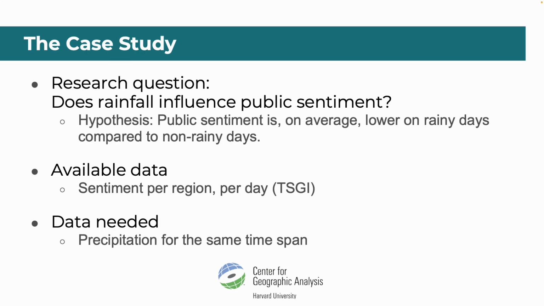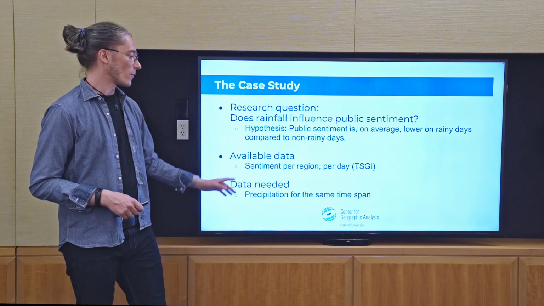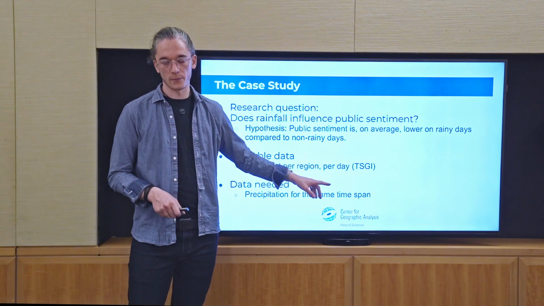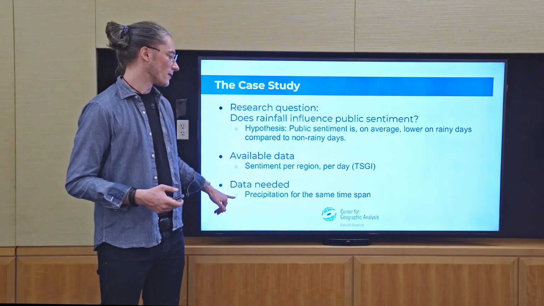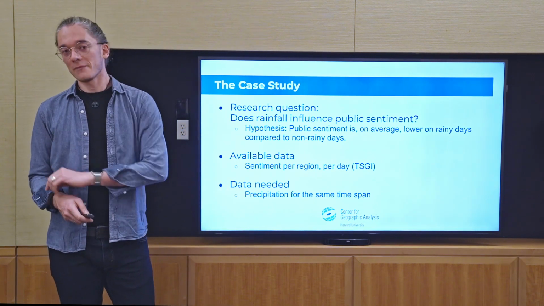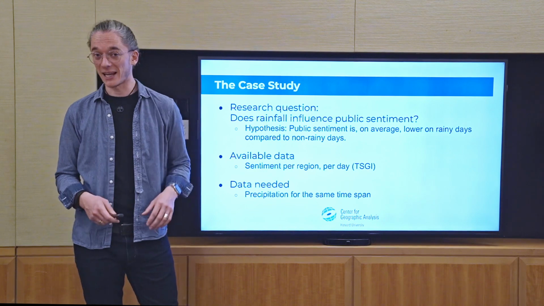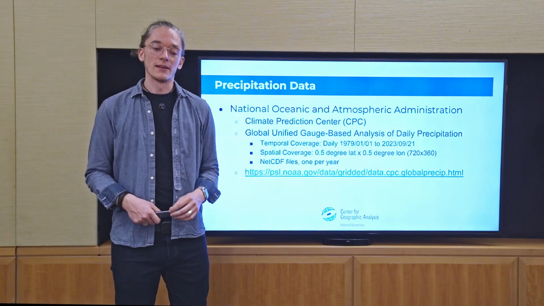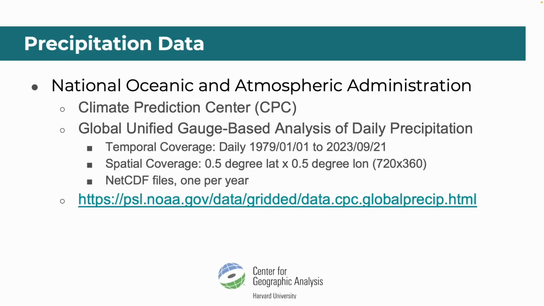The available data so far, as I said, is our Twitter Sentiment Geographical Index data set where we have a sentiment average per region and per day. So good so far, right? If you want to combine that with precipitation, then we probably also need some data about rainfall over the same time span, right? Luckily, there is something like that available. I actually started Googling myself about this because I didn't know about it. As I said, I'm not from the US originally, and so I learned about the National Oceanic and Atmospheric Administration, NOAA for short. And this center, or this group, they have a climate prediction center.